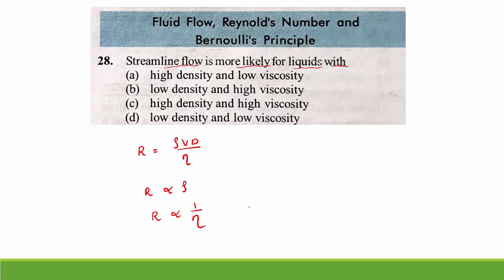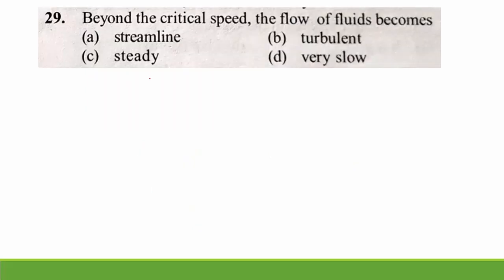Hence, density of liquid is low and viscosity is high. Density is less, viscosity is greater. As Reynolds number decreases, density also decreases but viscosity increases. So the right option is B. The streamline flow is more likely for liquid with low density and high viscosity.